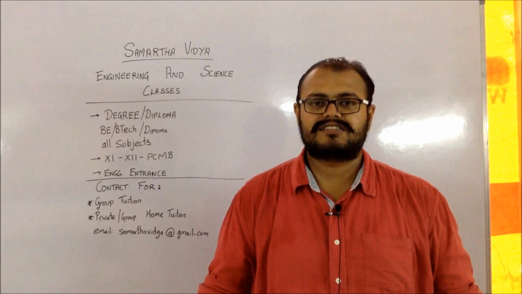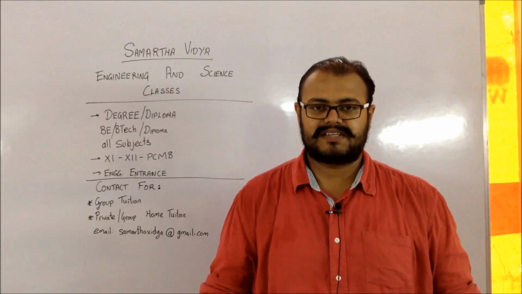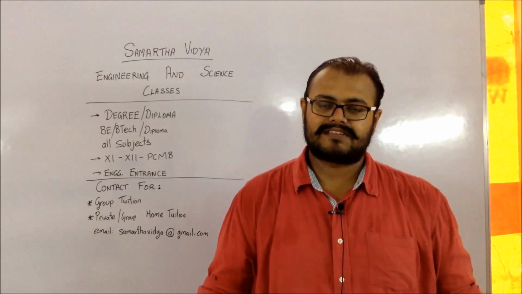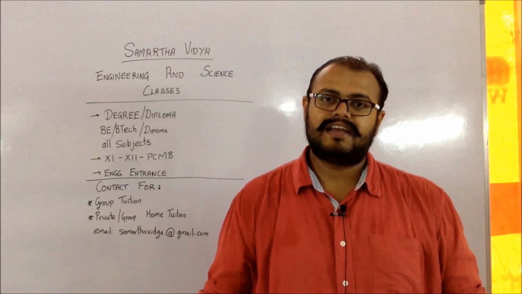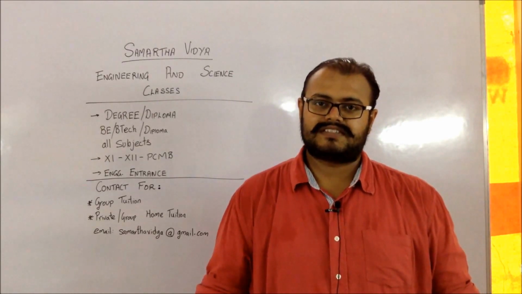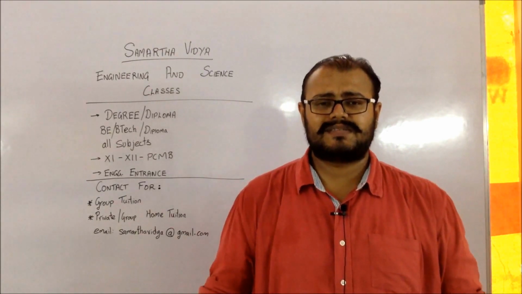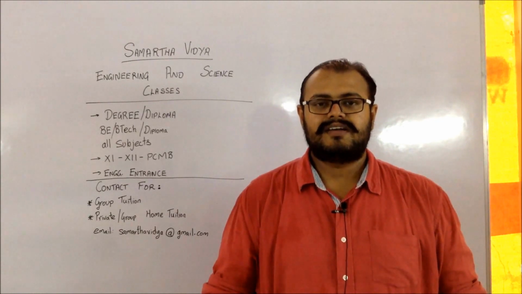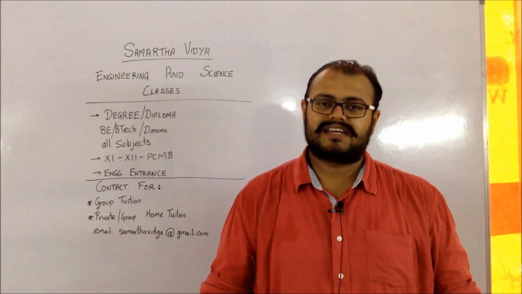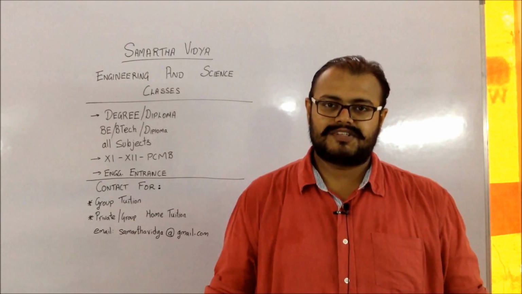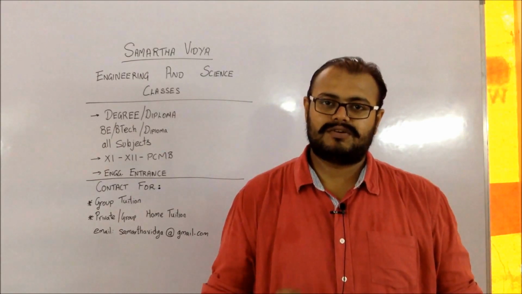So if you passed your HSC from the city of Mumbai, then you will be coming under the Mumbai University. So Mumbai University will become your HU, that is your home university, and Pune University will become an OHU for you. These terms need to be understood because there are quotas which are allotted to them. So you have to be clear about which university you belong to, what is your home university.